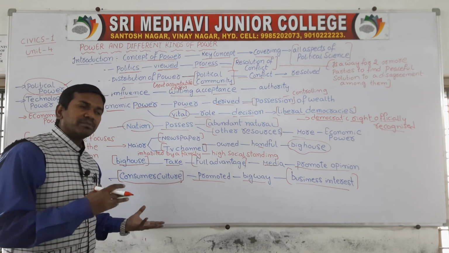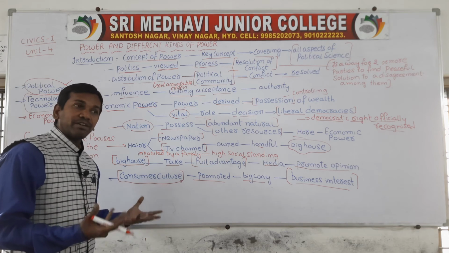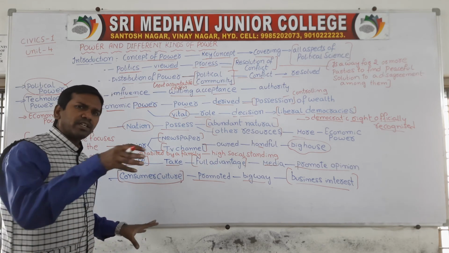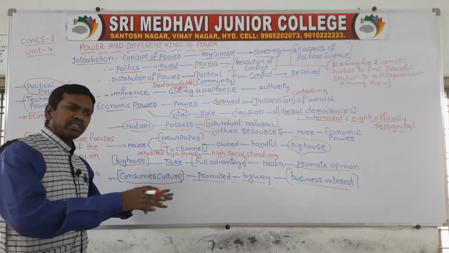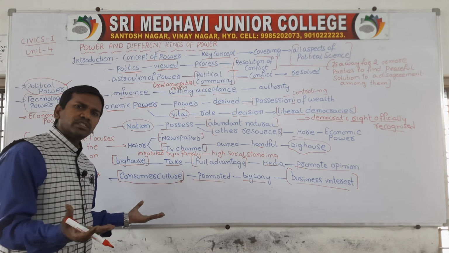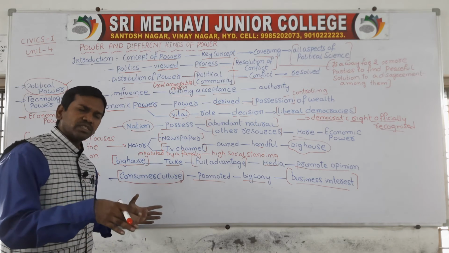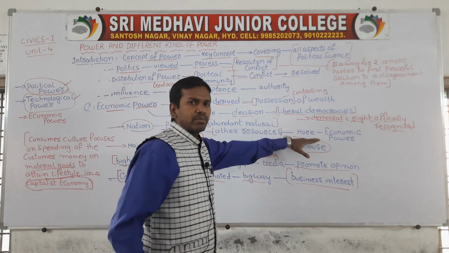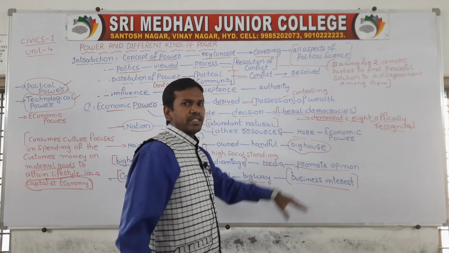On the other hand, some countries have mineral resources, some have machinery, and some have other natural resources. So the country which has more and multiple natural resources than others will develop more economically and become more powerful. That is one point.